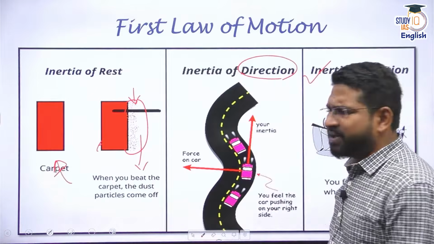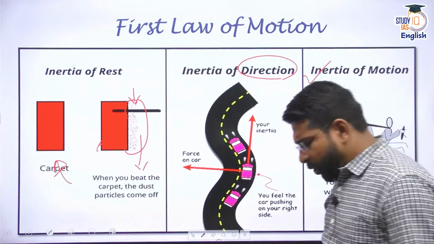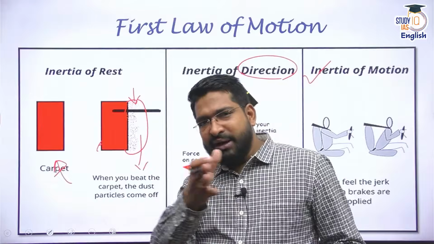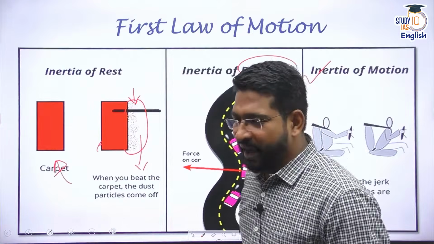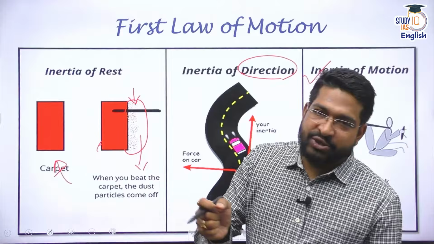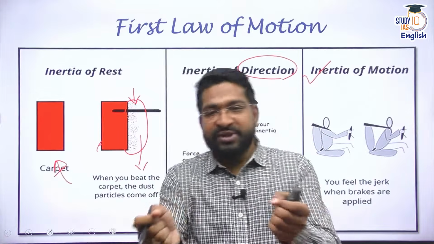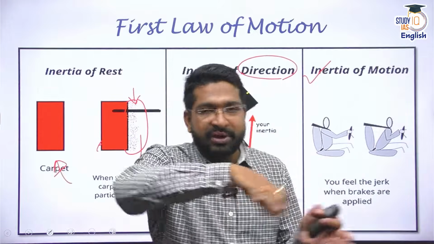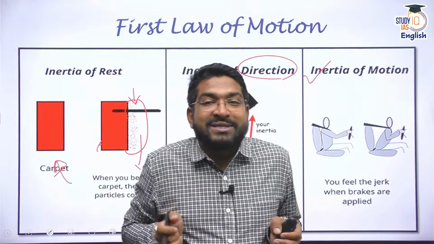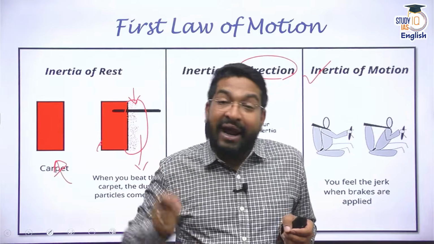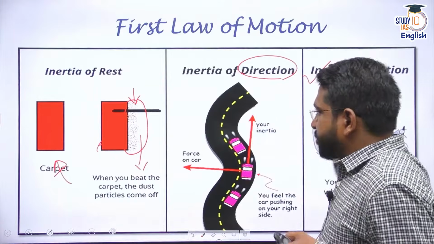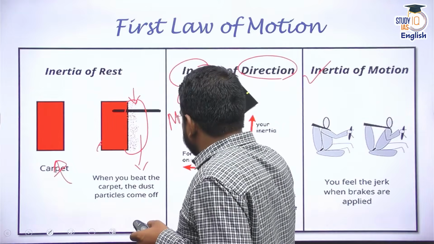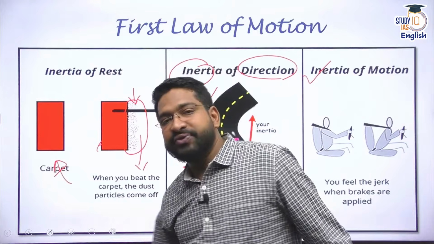You must have felt that whenever you're turning, if you're going through a topsy-turvy or hilly road, you must have seen these wavy roads, and at the bends, at the turns, you tend to shift. If I'm driving, I will move opposite to the turn that I'm taking, because my body tends to resist the change in direction. And inertia of rest, motion or direction, everything depends on the mass of the body. Please remember this. It depends on the mass of the body.